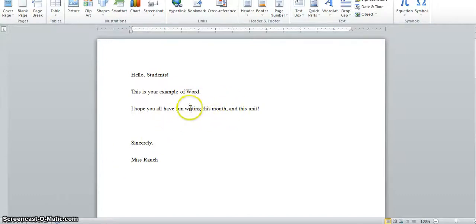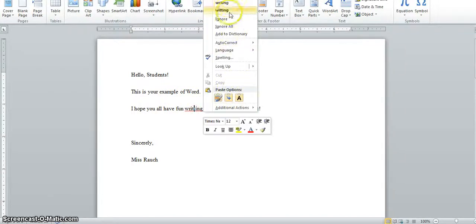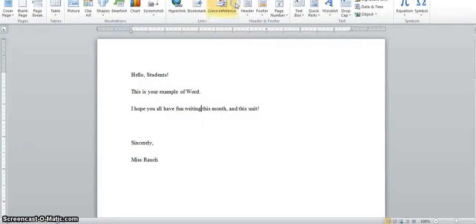You can also spell check your document. If any spelling mistakes show up, I'll create one so I can show you. If any lines show up on your document, simply right-click and a menu will come up that will give you suggestions for what to write.